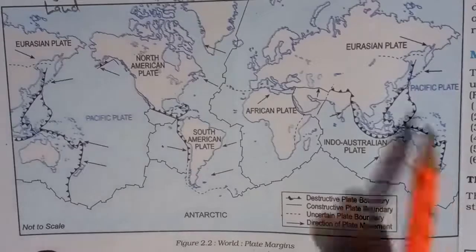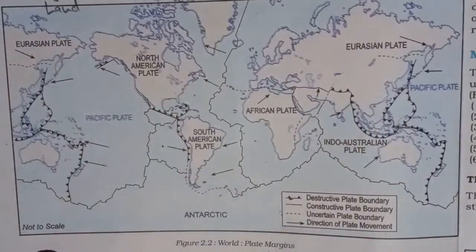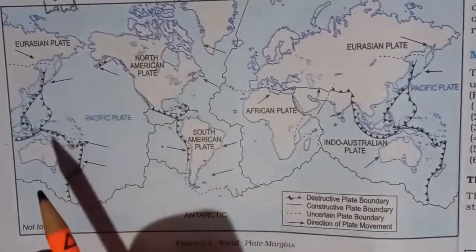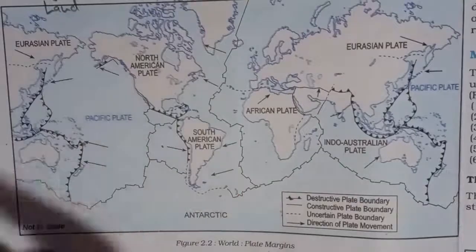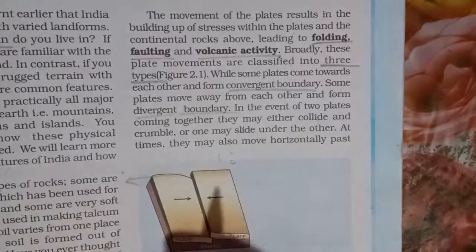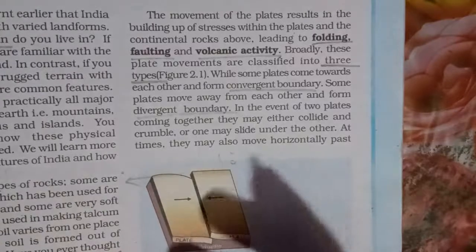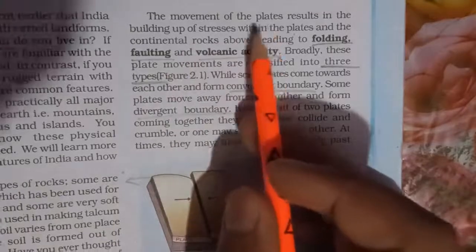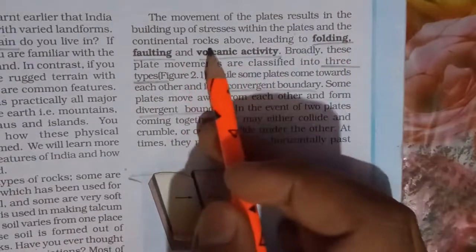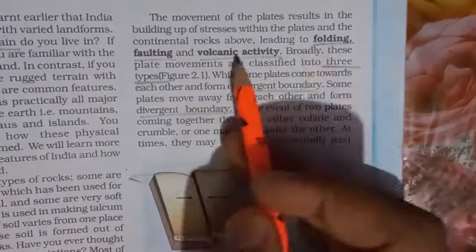So this is the crust of the earth, and under this you will find the mantle, then the core. The mantle, as you have already studied, is in a semi molten form, and you find magma. So we can say that this crust or these continents are floating on the magma, which is in the semi molten form. As I've shown you in the world map, the world is divided into 7 major plates, which is the crust of the earth. The movement of these plates results in the building up of stresses within the plates and the continental rocks above, leading to folding, faulting and volcanic activities.